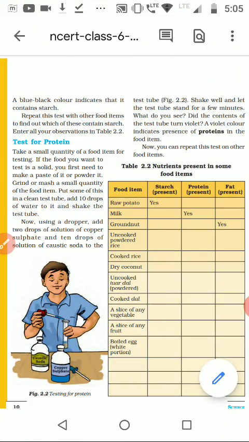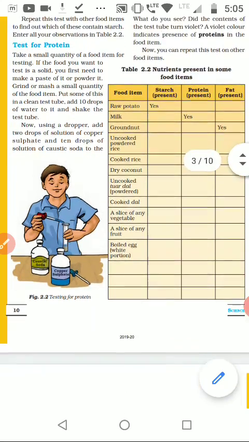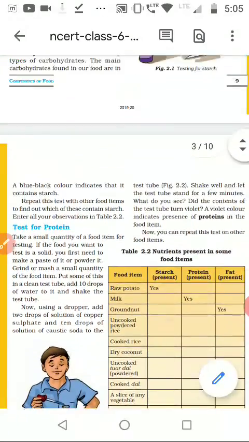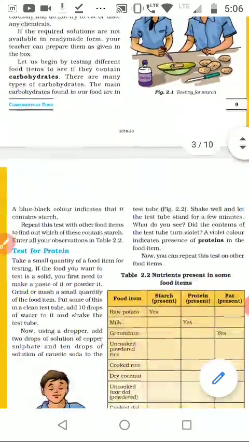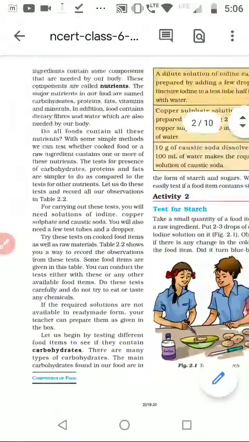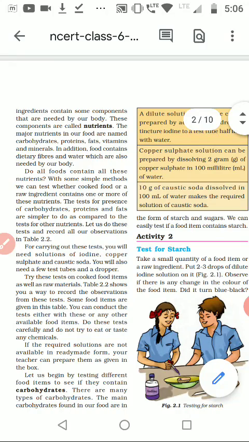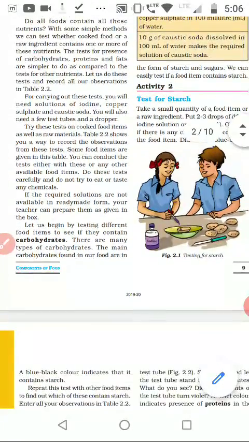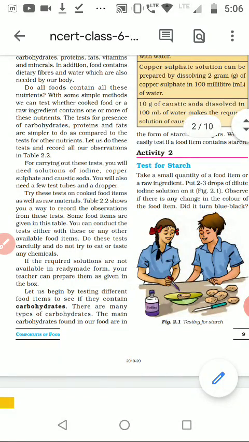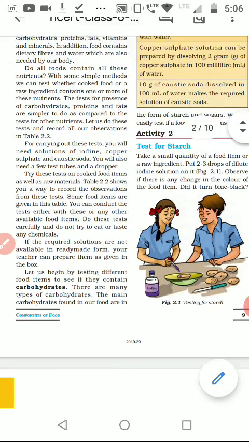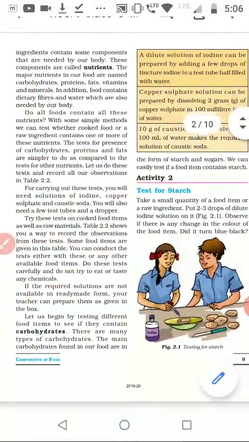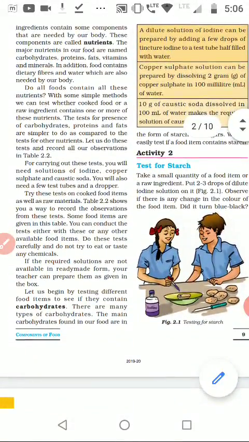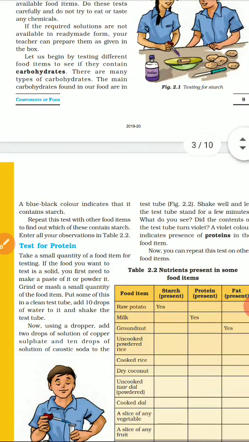So I hope today's topic on pages 9 and 10 of chapter 2, the test for the presence of starch and protein, is clear to you, along with the definition of nutrients and why they are required by our body, because all these nutrients form our body. They are the main components required for the growth and development of our body, and that's why it is necessary to consume all these food items.